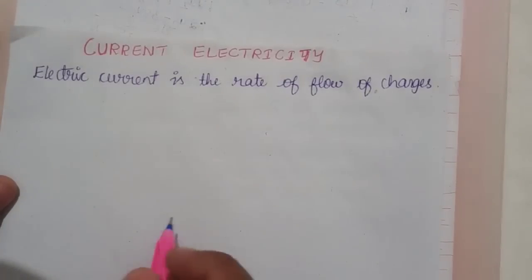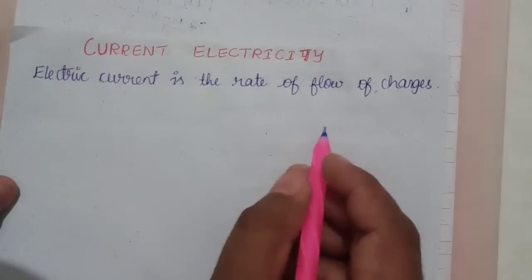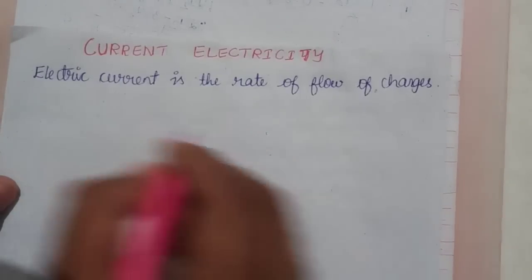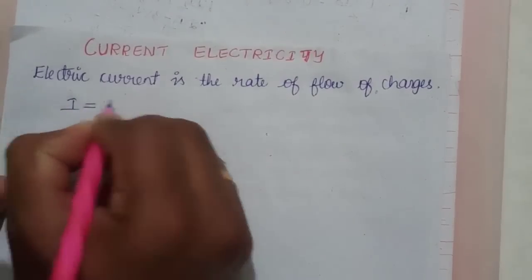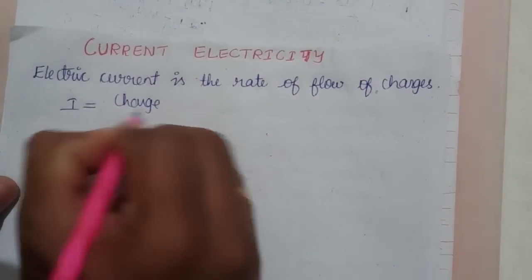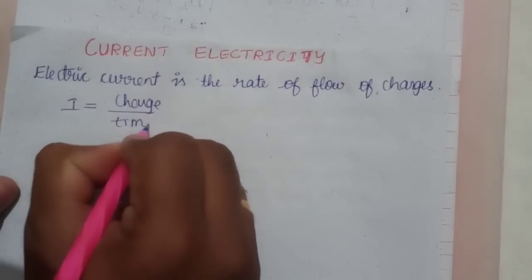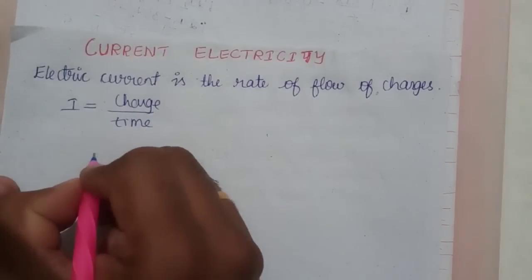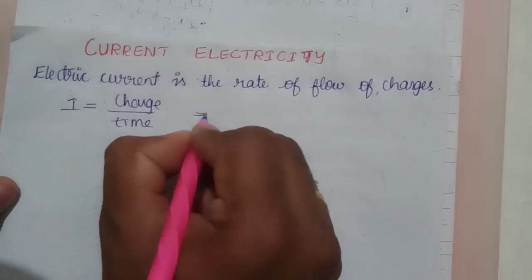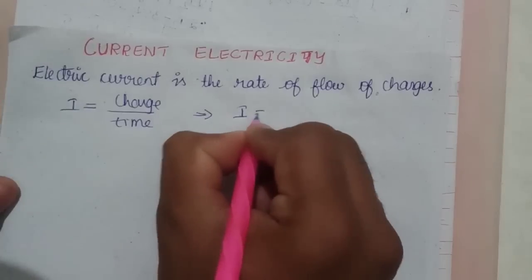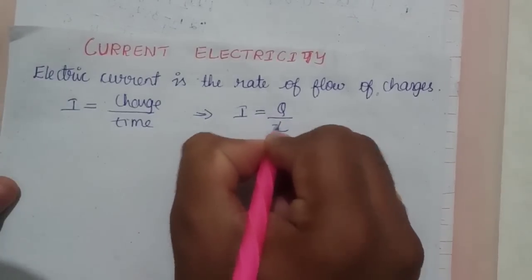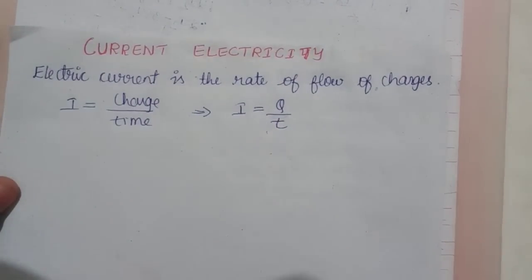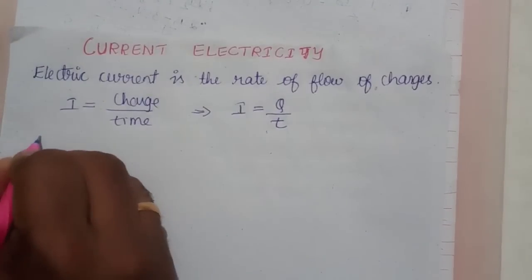Definition of electric current: electric current is the rate of flow of charges. That is, we can write I is equal to charge divided by time. This is the basic definition of electric current, symbolically I is equal to Q divided by T. While studying this chapter, we are going to study two important types of electric current, average current and instantaneous current.